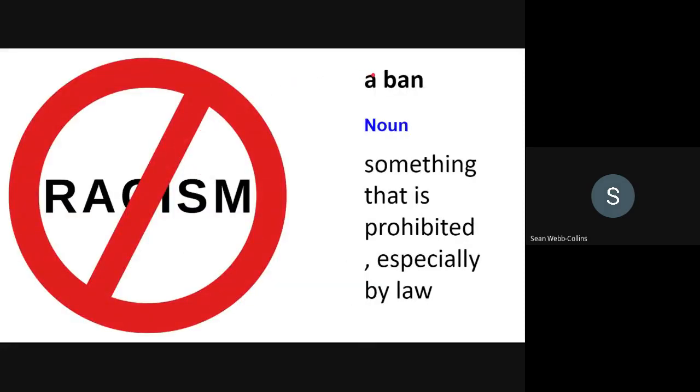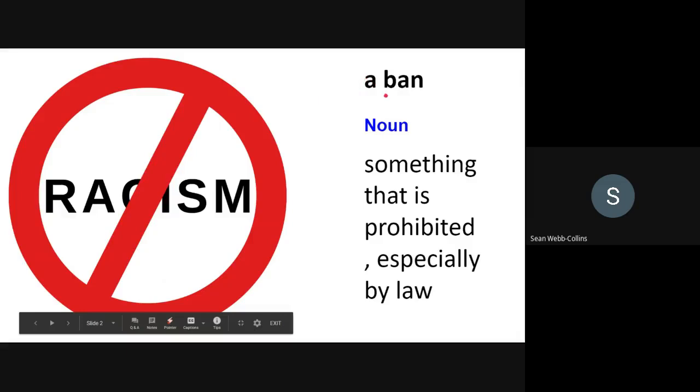First up, a ban. Noun, something that is prohibited, especially by law. For example, a ban on smoking, a ban on racism, a ban on theft. They are all prohibited because they are against the law.